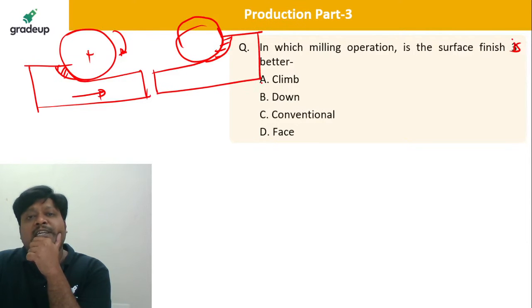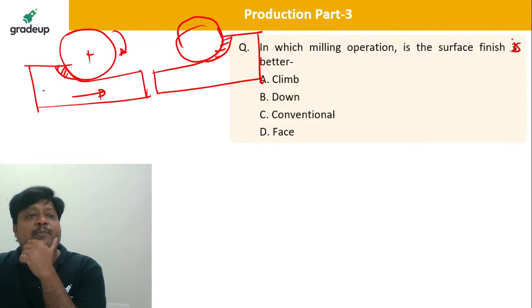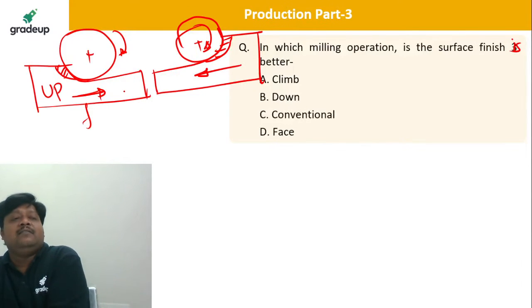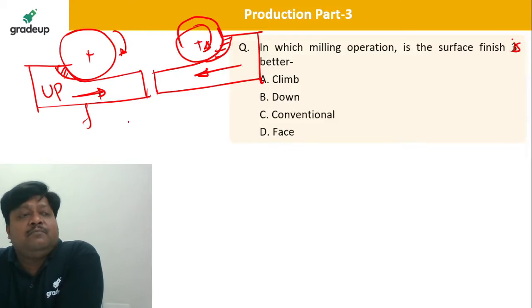One is known as the conventional milling process, that is up milling, where the feed given to the tool and the rotation of the cutter are opposite to each other. And where the feed given to the tool and the rotation of the cutter are in the same direction, that is climb or down milling. So you can see here where you will get the very good surface finish.